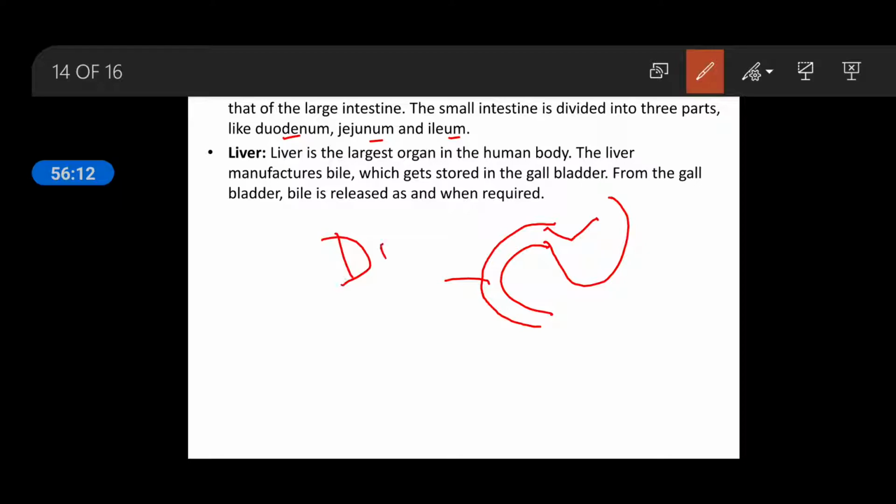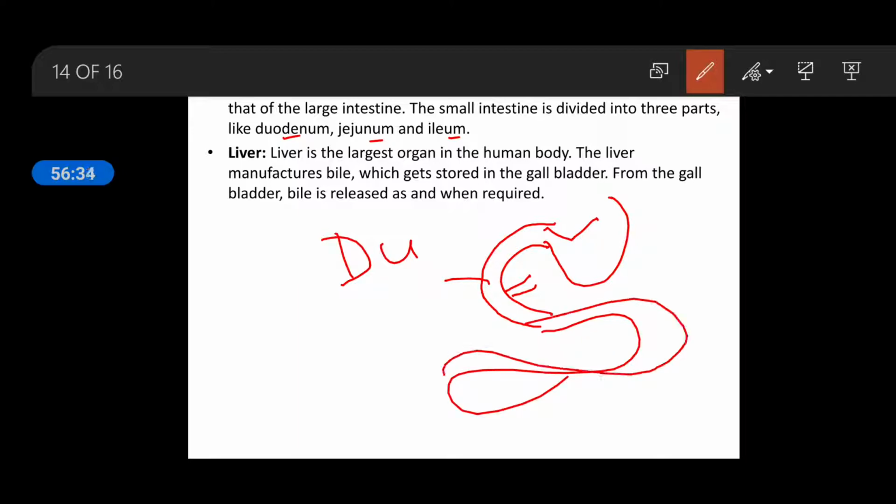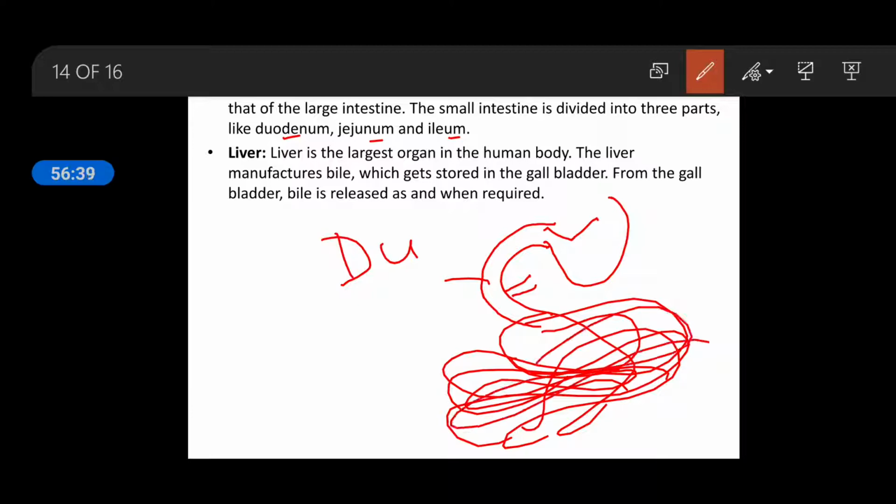This is the main part and the smallest part of the small intestine, because the liver and pancreas both open into the duodenum, and all the digestion takes place in the duodenum only. But the jejunum, which is a much longer part, and after that the ileum, the longest part of the small intestine, in these parts no digestion takes place, only absorption.